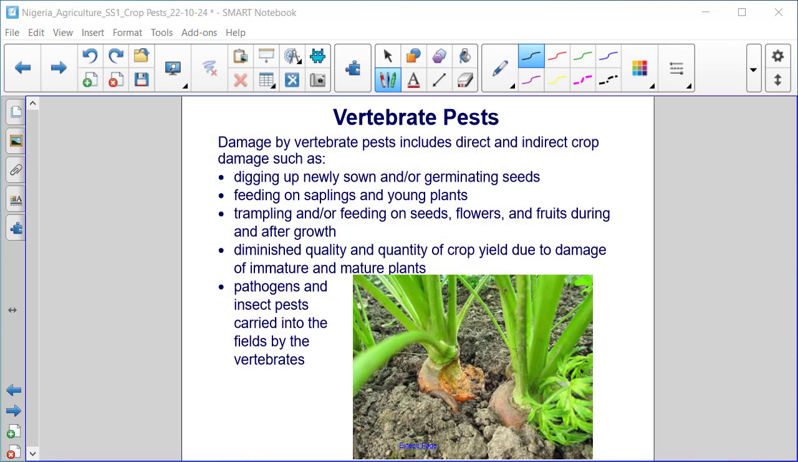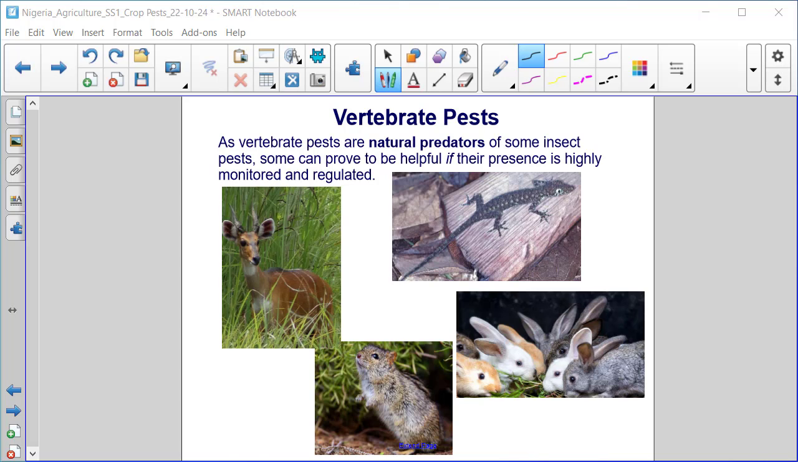Discuss. Damage by vertebrate pests includes direct and indirect crop damage, such as digging up newly sown and/or germinating seeds, feeding on saplings and young plants, trampling and/or feeding on seeds, flowers, and fruits during and after growth, diminished quality and quantity of crop yield due to damage of immature and mature plants, pathogens and insect pests carried into the fields by the vertebrates. As vertebrate pests are natural predators of some insect pests, some can prove to be helpful if their presence is highly monitored and regulated.